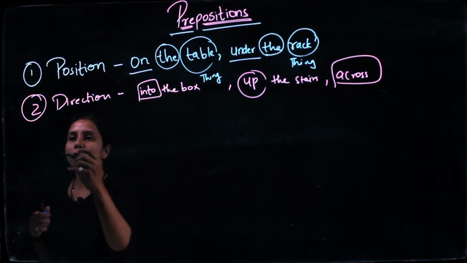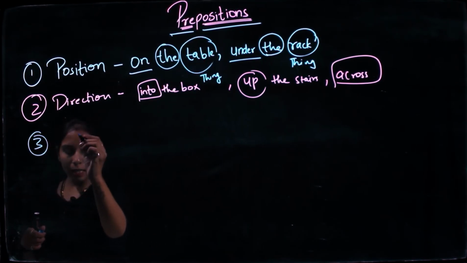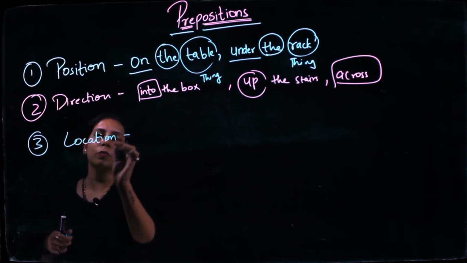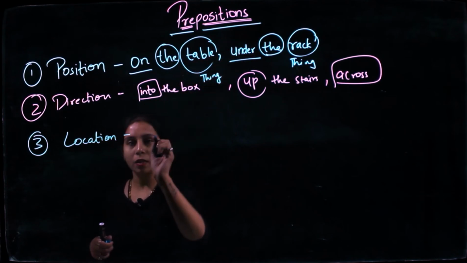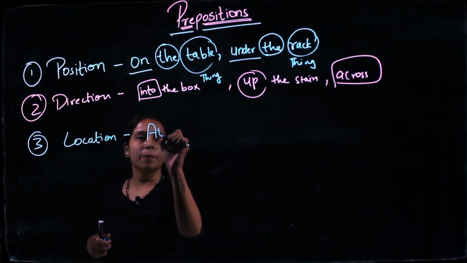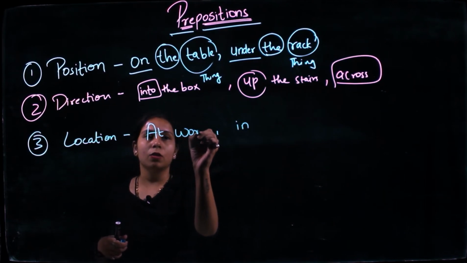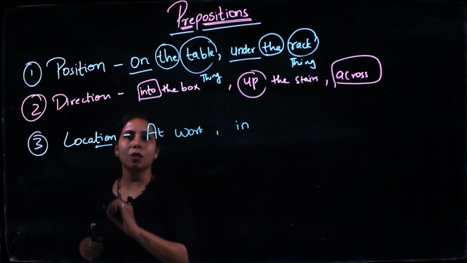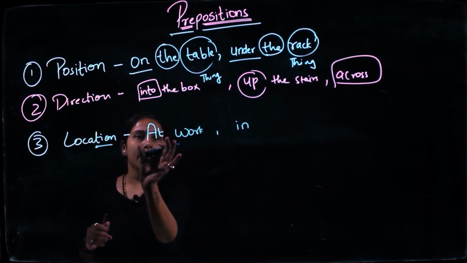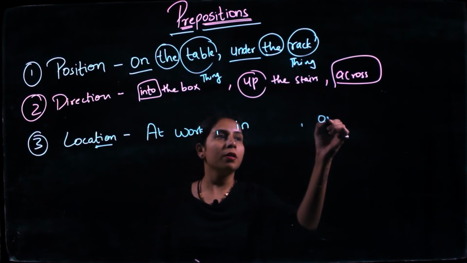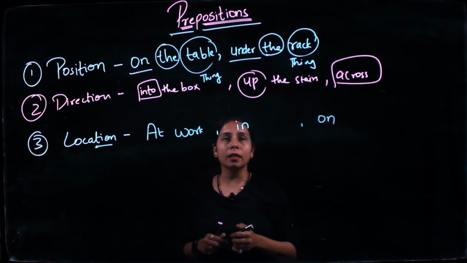All right. Let us talk about the third one, that is location. When we are telling somebody a location, we use location prepositions like at, in. I am at work. So I am telling my location, where I am at now. I am at work right now. In, on. So you can see certain words get repeated.